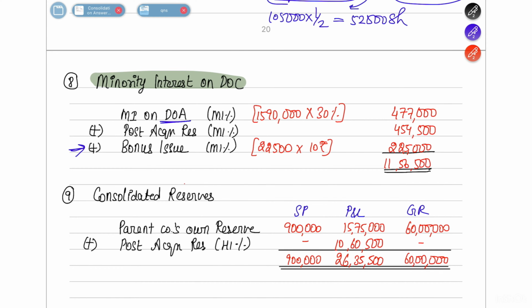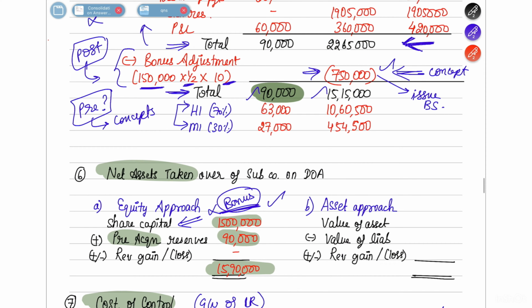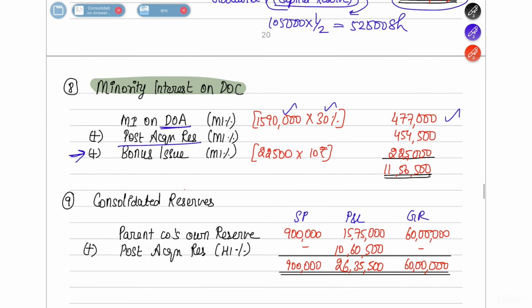So minority interest on date of acquisition was 15 lakh 90,000 into 30%, which was 4 lakh 77,000. Then they also received a post acquisition reserve, which you can find out from this column. From your post acquisition column, minority interest, which is 4,54,500. Then they also again received a bonus issue of 22,500 shares at 10 rupees each. So that you will calculate here, and the total will come up to 11,56,500.